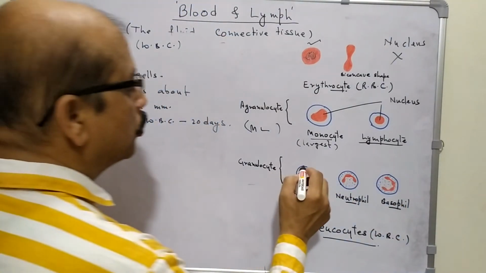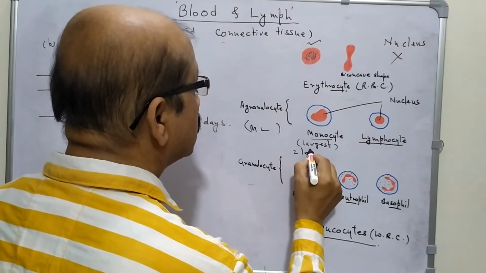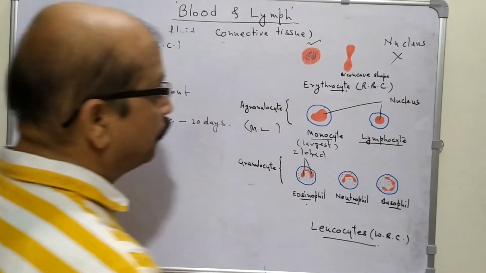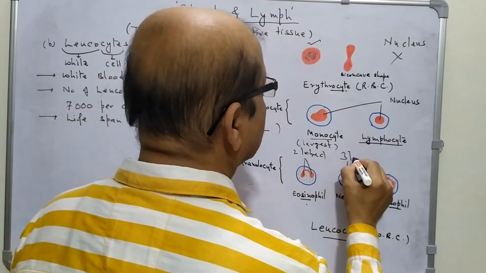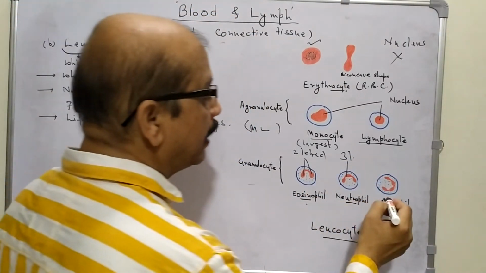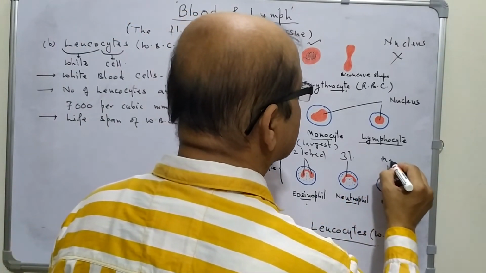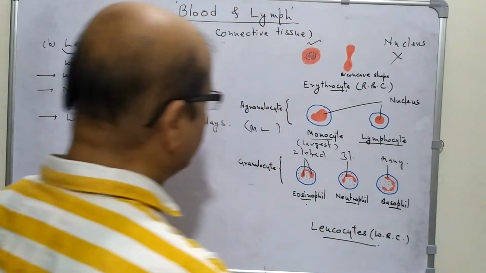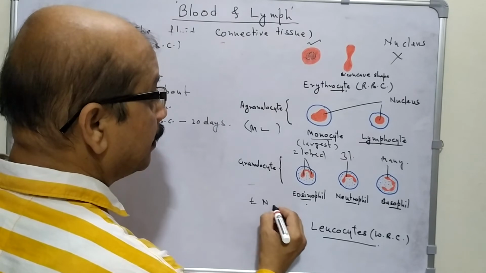First, two-lobed nucleus known as eosinophils. Three-lobed known as neutrophils, and many lobes are named as basophils. You can memorize it as ENB.